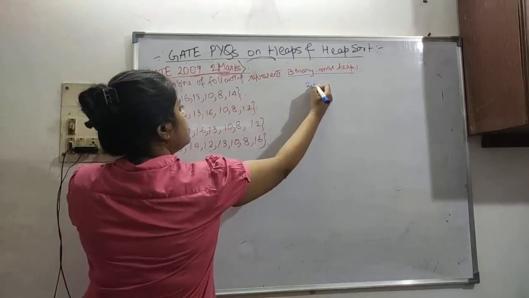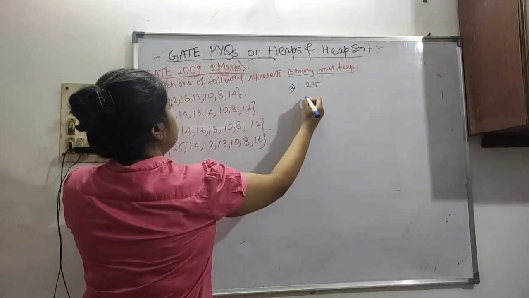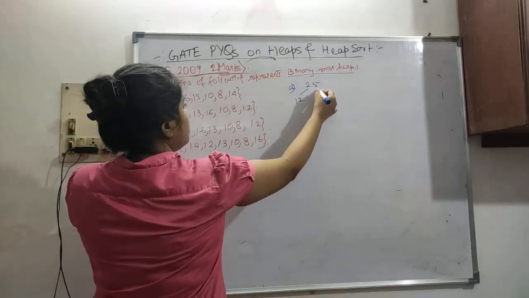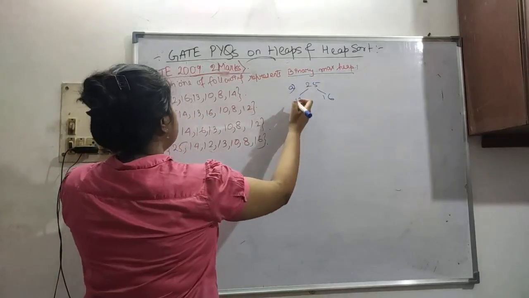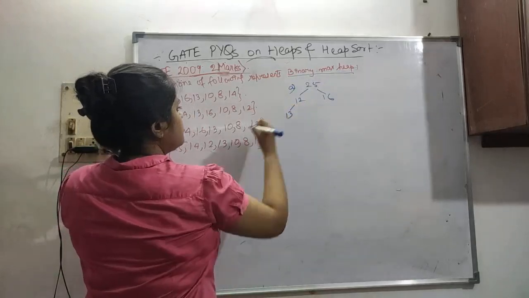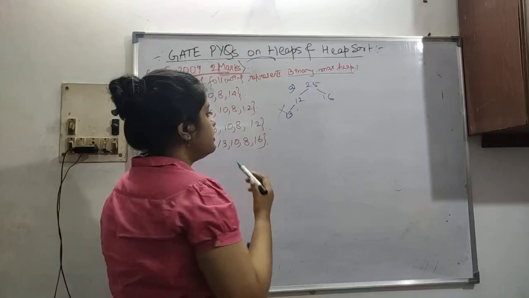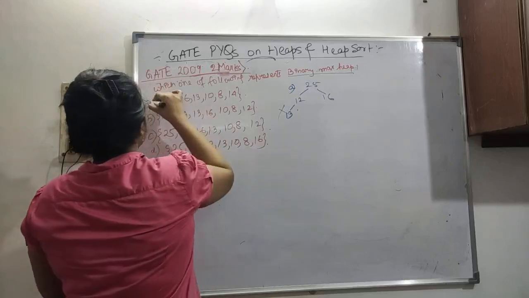25. This is option A. Okay, 25, then 12. Binary means it has got 2 children at most. 12, 16, these are lesser than 25. Then 13. So no, this is not possible, because 13 is not less than 12. 13 is greater than 12. So A is not correct.